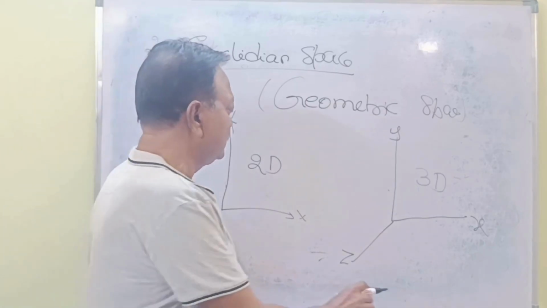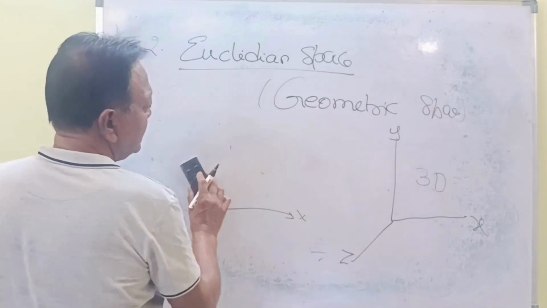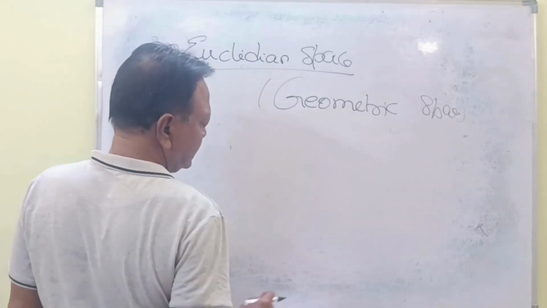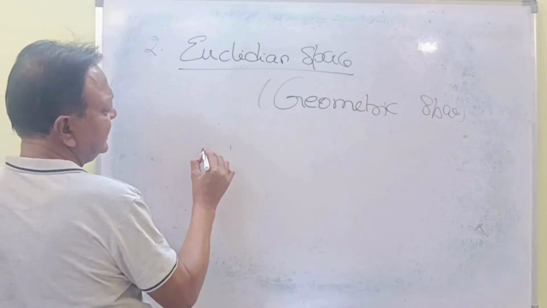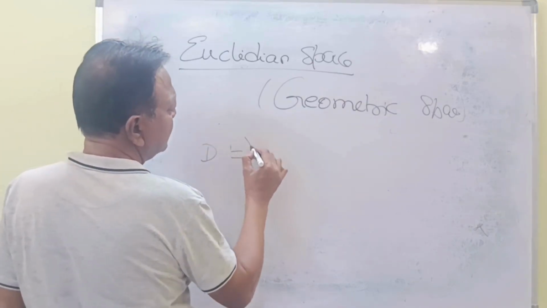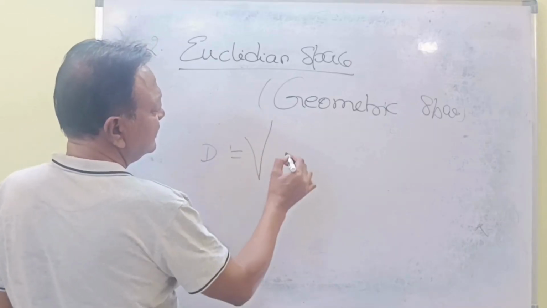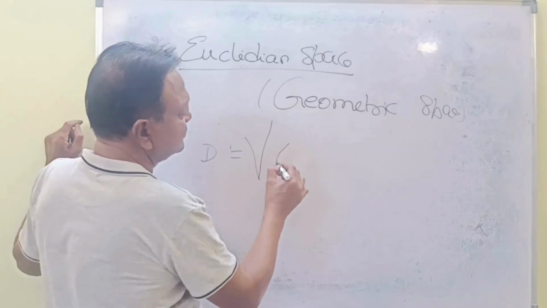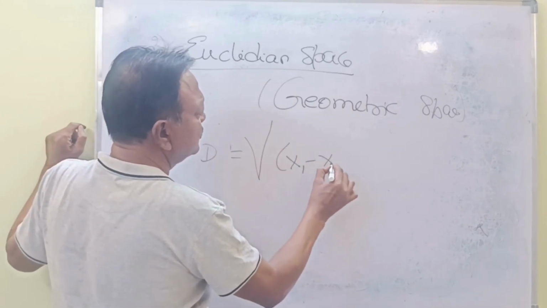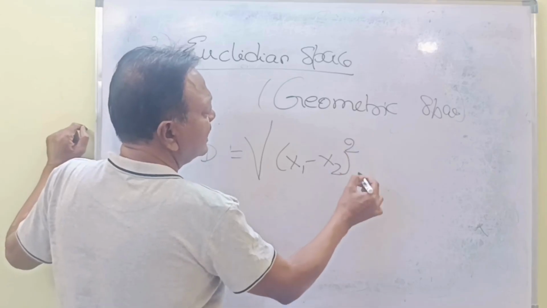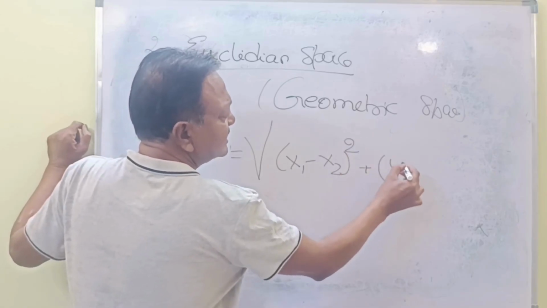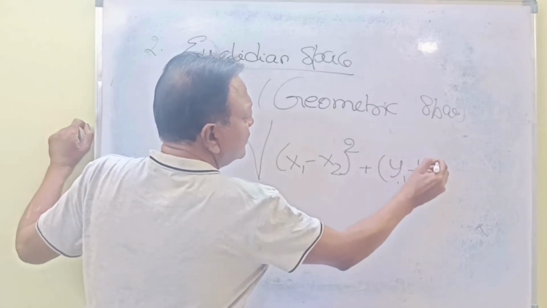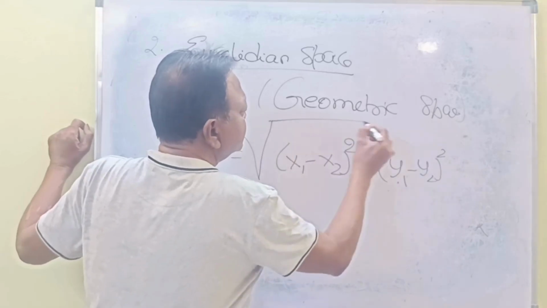Here in this formula, the length d equals the square root of, if we take two vectors, first one x1 minus x2 whole square plus second vector y1 minus y2 whole square, that will be the square root of it.